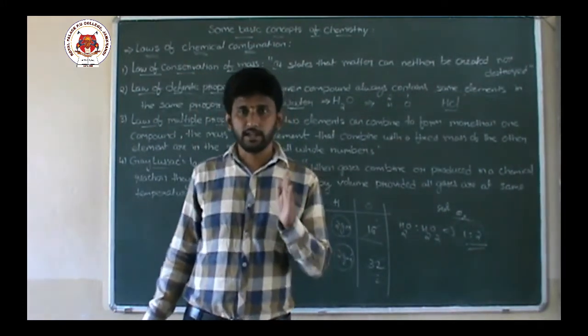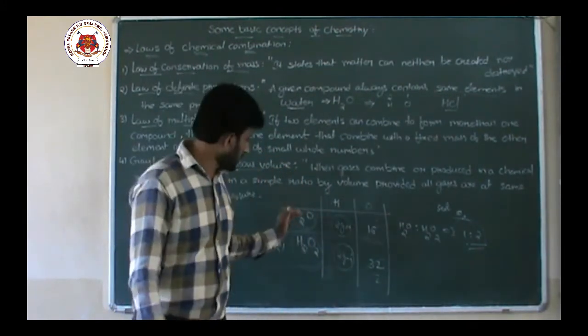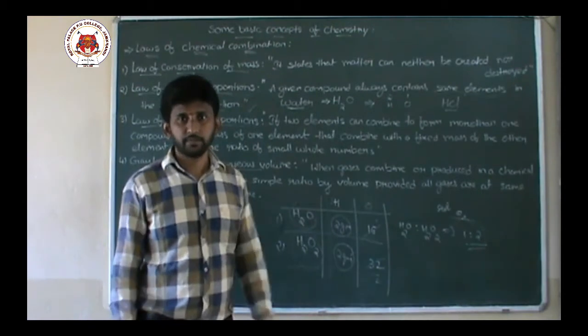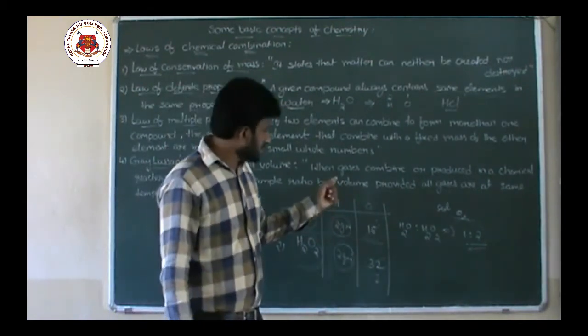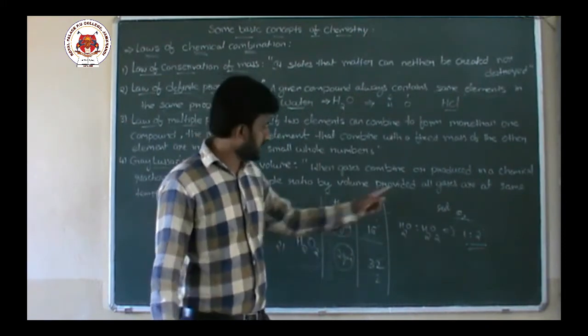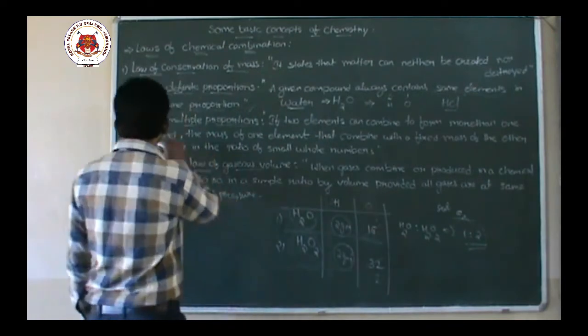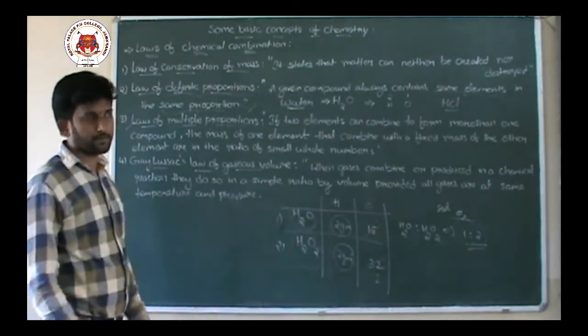Hydrogen and oxygen can react together to form more than one compound, water and hydrogen peroxide, and the mass of the oxygen that reacts with the fixed mass of hydrogen is in a simple ratio. That is the law of multiple proportion.